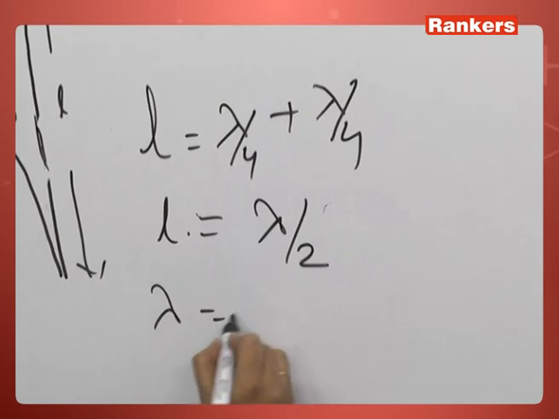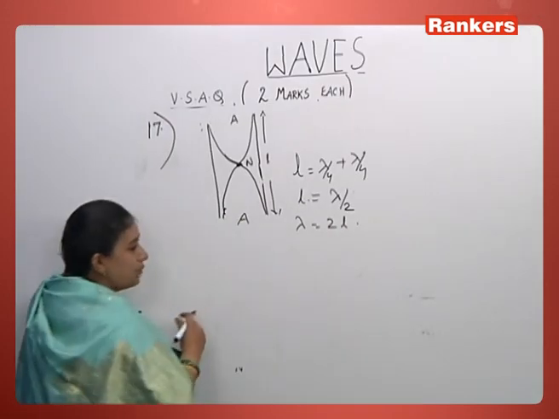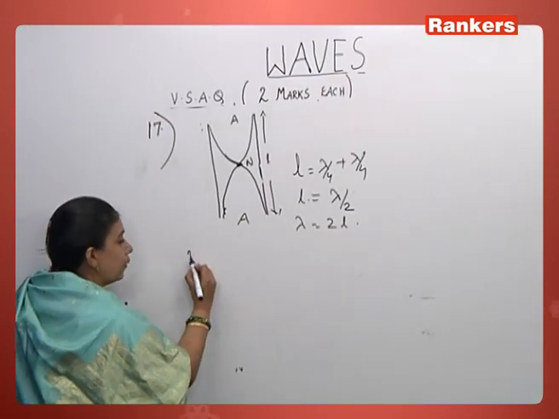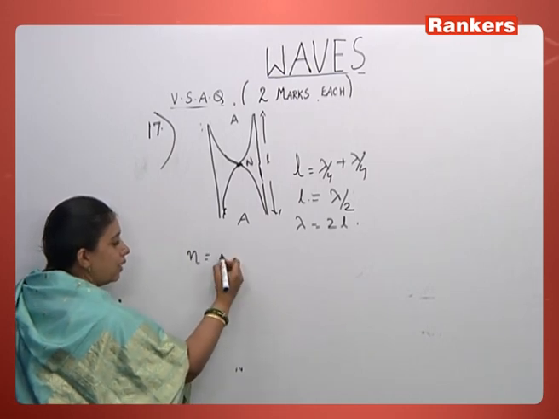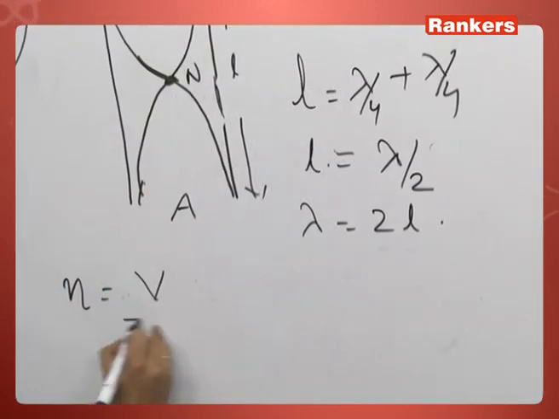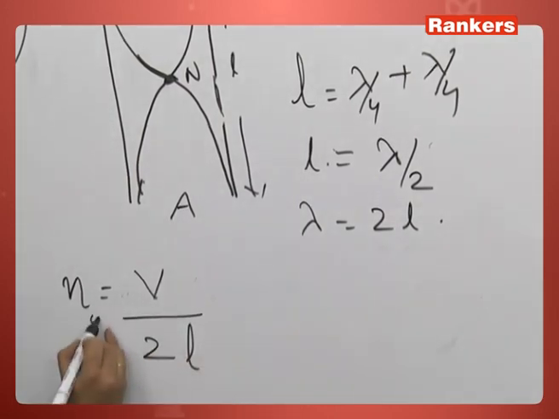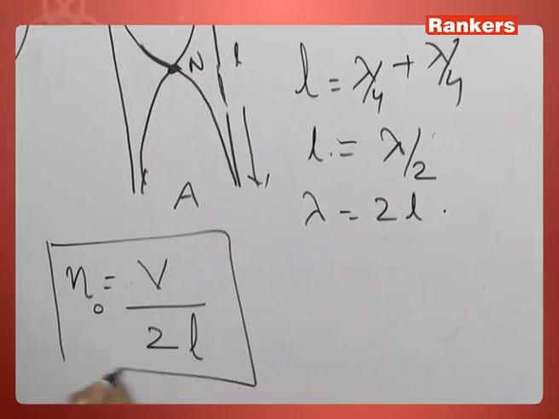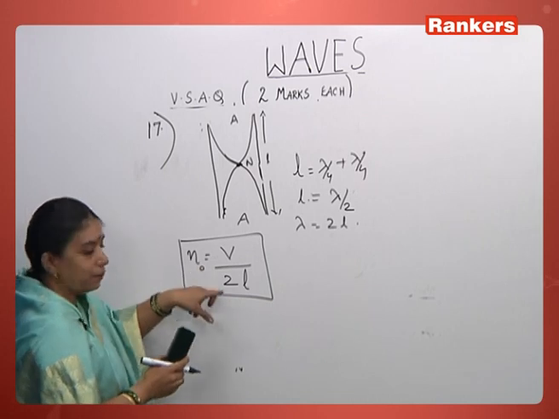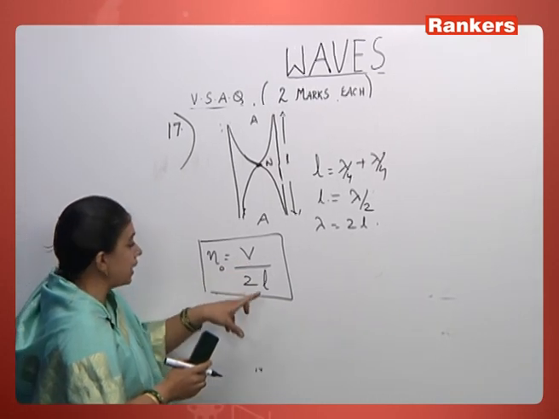So what will lambda be? 2L. So what is the velocity here? What is the frequency here? V is equal to N lambda. So N is equal to V by 2L. So this is N naught. This is the fundamental mode. So the fundamental frequency will be V by 2L, where V is the velocity and L is the length of the vibrating air column.